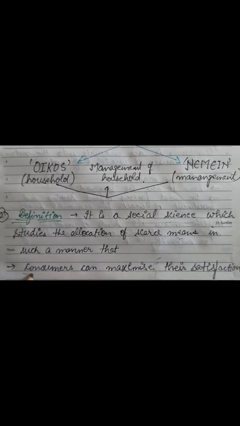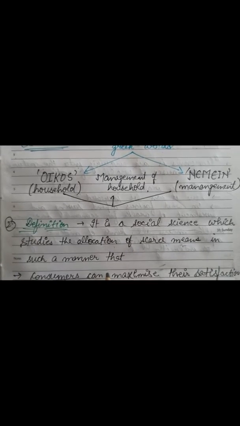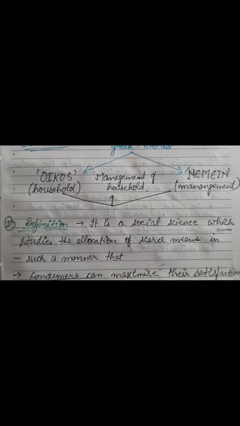their satisfaction. Now firstly, you must know who the consumers are. Basically, we are the consumers who want to satisfy our wants or maximize our satisfaction with the limited resources we have.